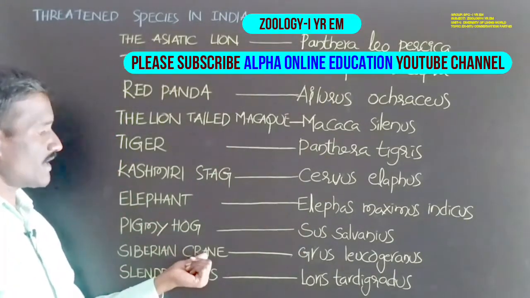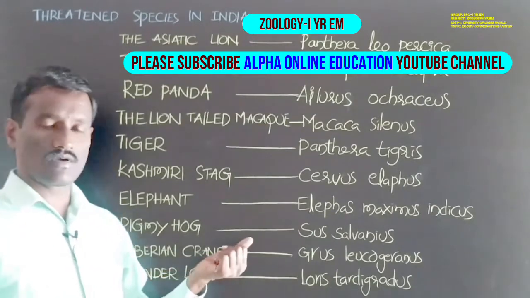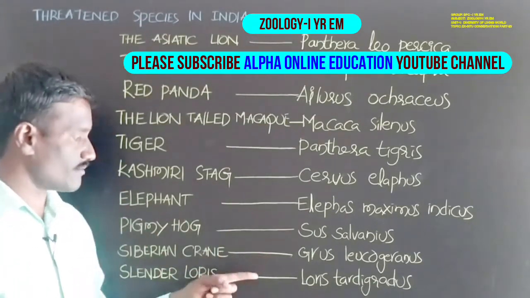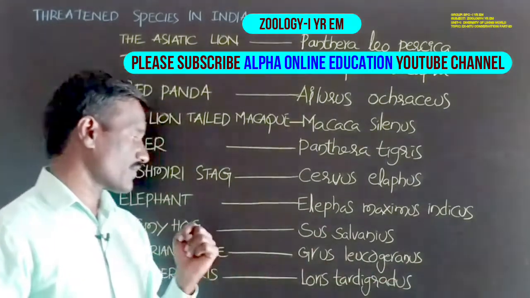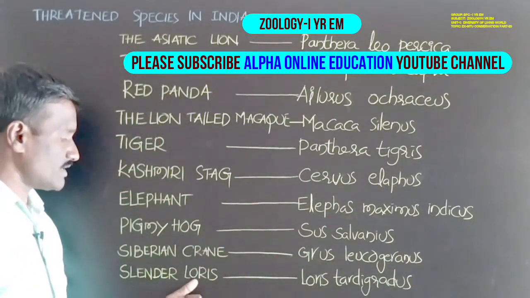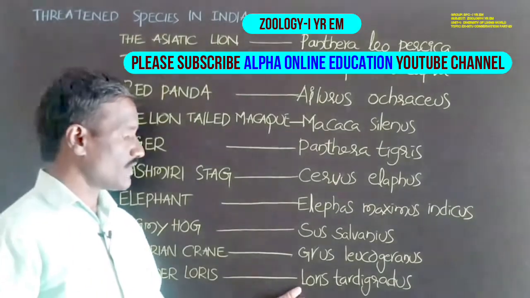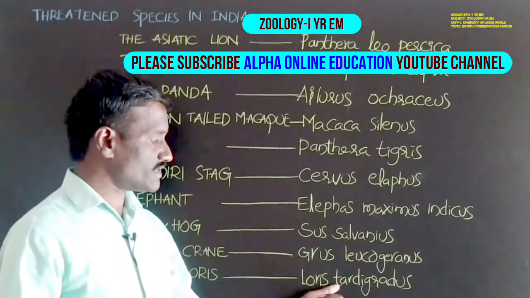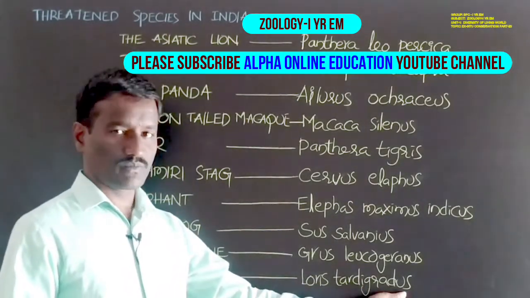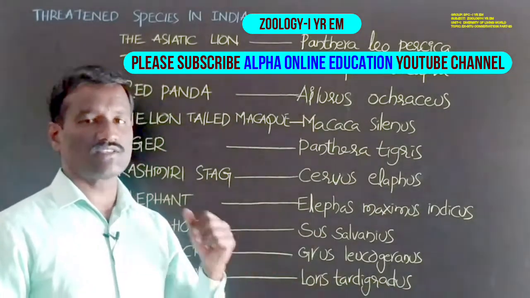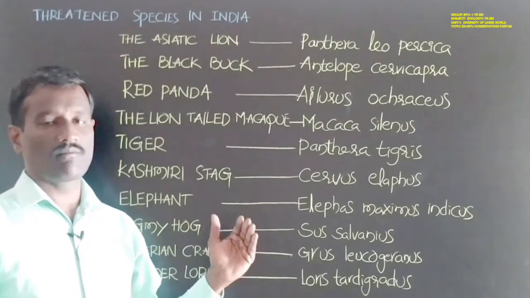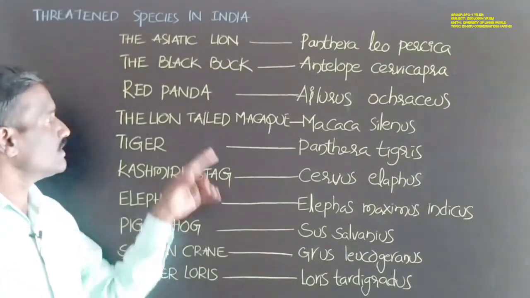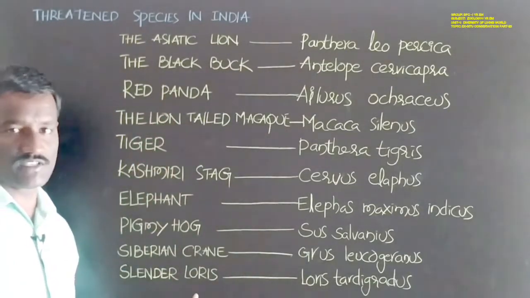Next, Siberian crane. It is also called snow crane or white crane. Scientific name is Grus leucogeranus. Next, slender loris, students. Scientific name is Loris tardigradus. It is a species available in some places of India and Sri Lanka. These are the threatened species in India.